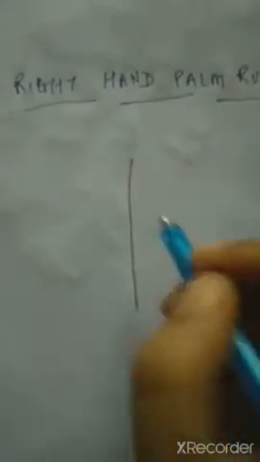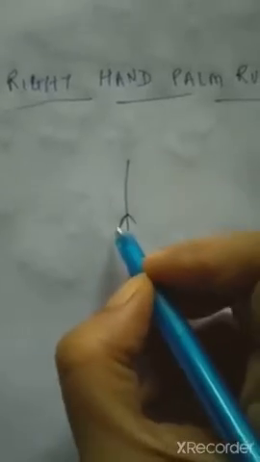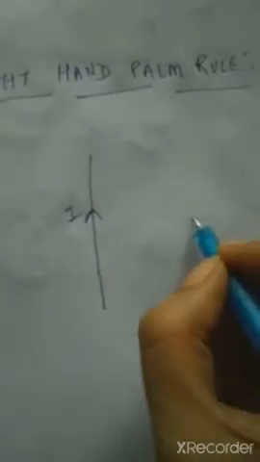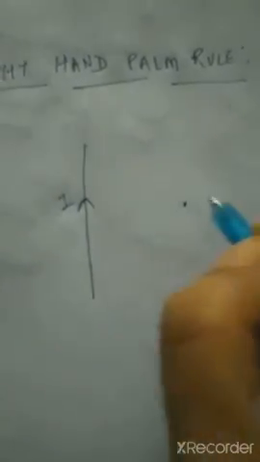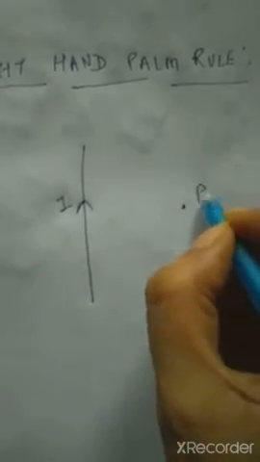If this is a current carrying conductor in which current is in this direction, and we are going to find the direction of the magnetic field at this point P. So what we have to do, we have to use our right hand, as this is right hand palm rule. First thing, if you will use your left hand, then you will get opposite direction of magnetic field. That is completely wrong.